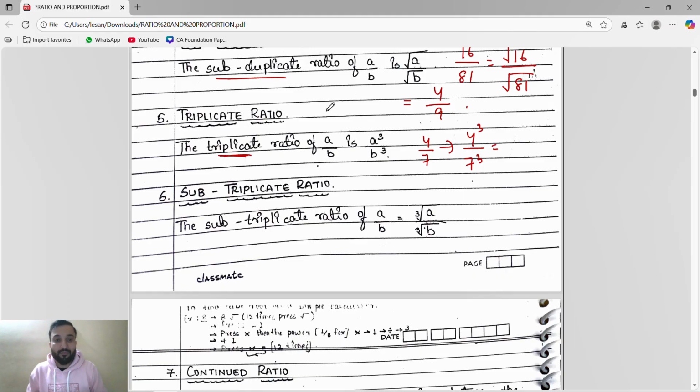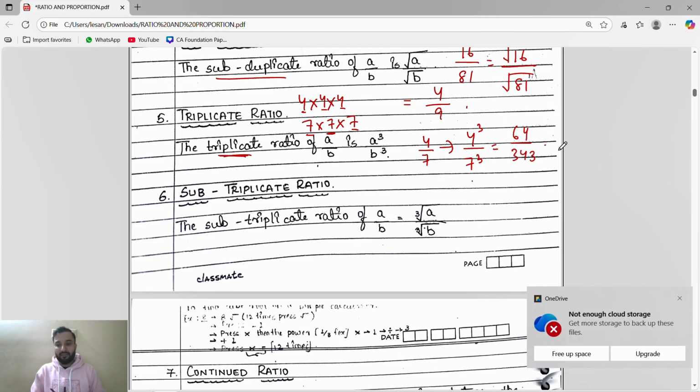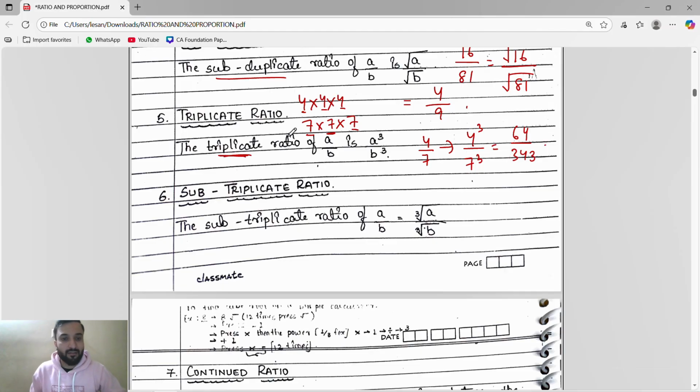4 cube means what? 4 into 4 into 4. This is a 4 cube. 7 cube means 7 into 7 into 7. This is a 7 cube. The 4 cube means 4 into 4, 16. 16 fours are 64. Divided by 7, 7 sevens are 49, 49 sevens are 343. If you don't know, you can use the calculator. This is okay.